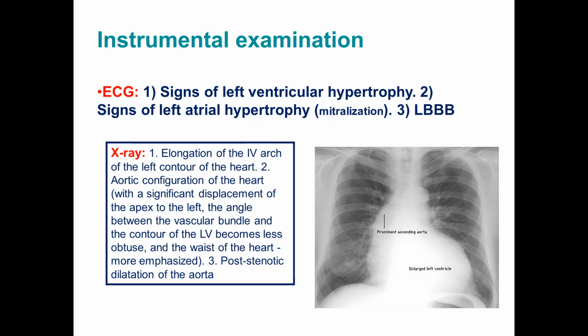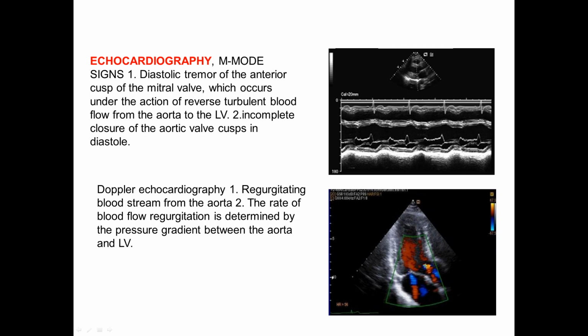ECG shows you signs of left ventricular hypertrophy, also signs of left atrial hypertrophy in case of mitralization, and left bundle branch blockages. X-ray: elongation of the fourth arch, elongation of the left ventricle, aortic configuration of the heart with significant displacement of the apex to the left, the angle between the vascular bundle and contour of the left ventricle becomes less obtuse and the waist of the heart more emphasized, and post-stenotic dilation of the aorta.